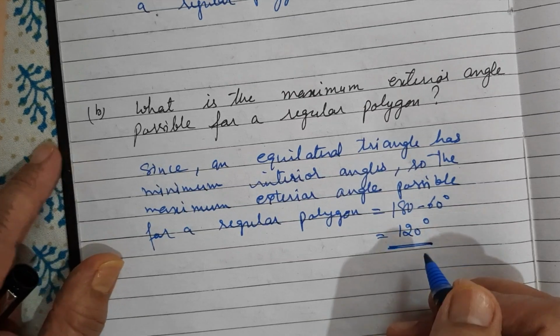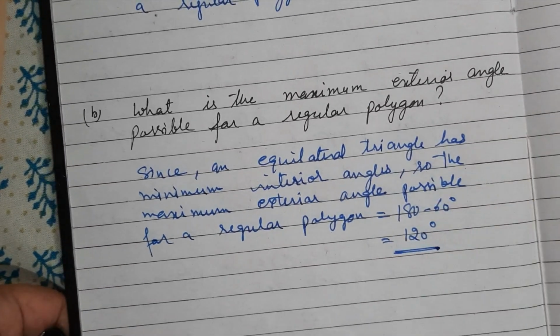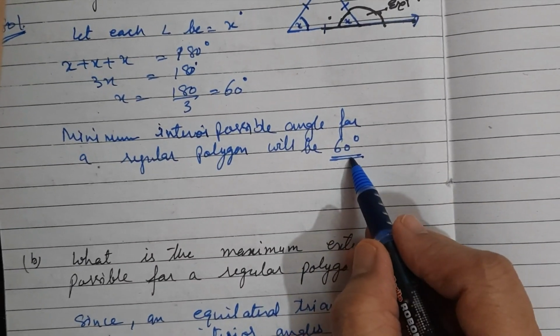So this is the maximum possible exterior angle for a regular polygon, and 60 degrees will be the minimum.